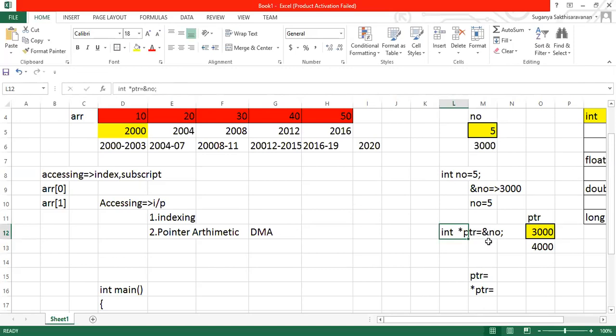Now I have declared a pointer variable and stored the address of number in it. When I call ptr, what is my output? When I call star ptr, what will be printed? You can post the answer in the chat box. If I call ptr, what will be printed? Who is in ptr then? Just look here and let me know.